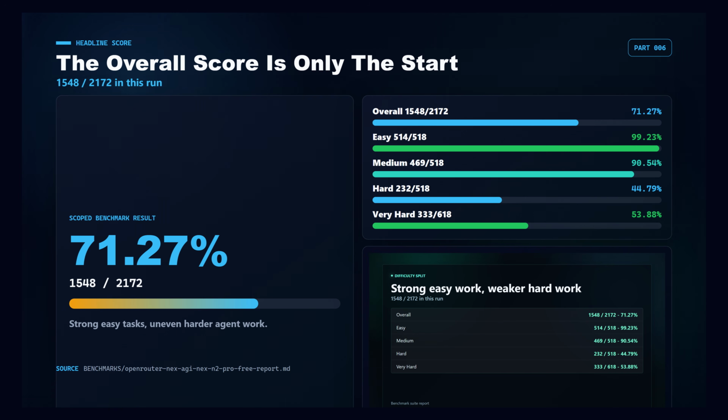The headline score was 1,548 out of 2,172, or 71.27%. That is respectable for a free endpoint, but the total score hides the important story. The model was strongest when tasks were easy or medium. It became much less predictable when the benchmark moved into hard infrastructure, source judgment, policy-sensitive answers, and writing edits.